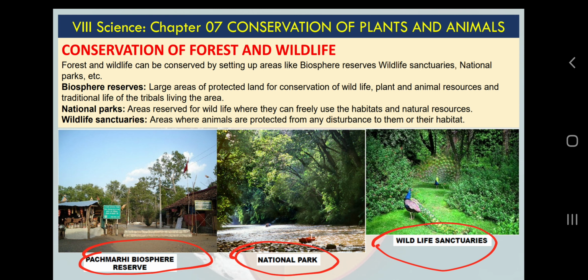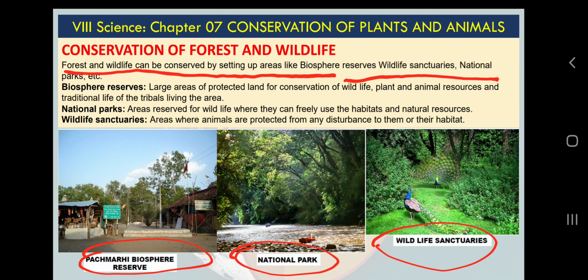So here let me read this text, very simple to understand, okay. Forest and wildlife can be conserved by setting up some areas like biosphere reserves, wildlife sanctuaries and national parks. So if we want to conserve forest and wildlife, you cannot protect them separately, okay. I am not going to protect plants today, animals next day, birds next day, forest next day. No, if we protect some area which has a great diversity of plants, animals, birds and everything, we are actually indirectly protecting everything.